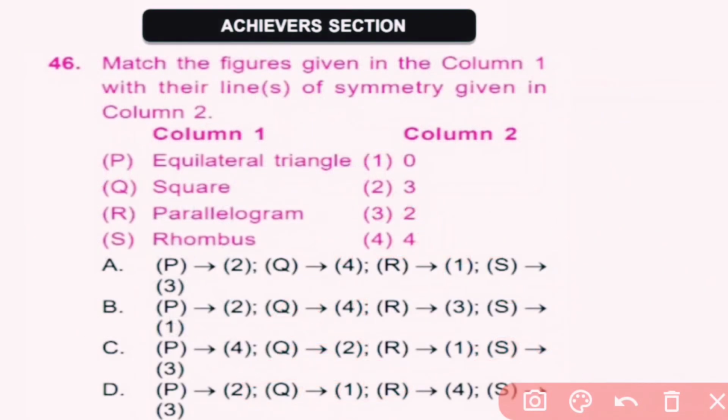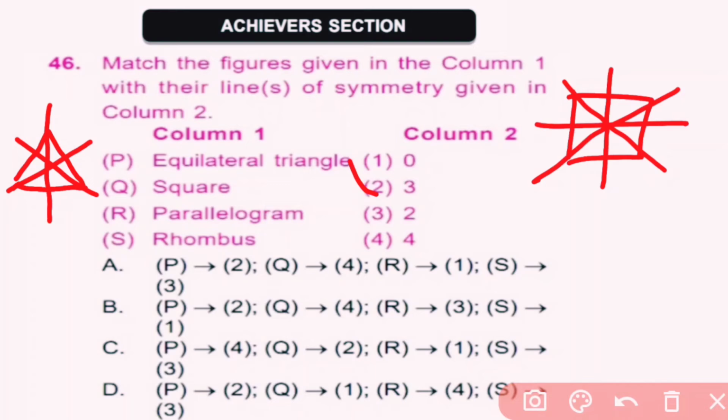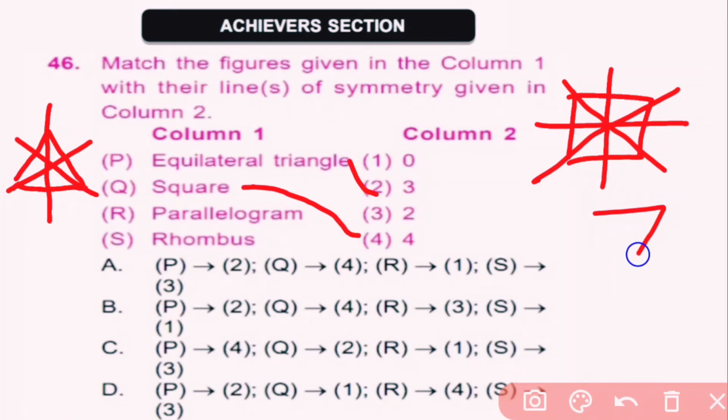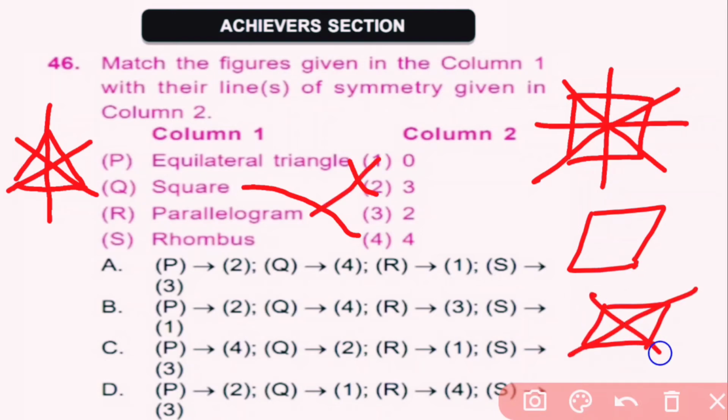Next section is the achiever section. Question number 46. Match the figure given in column 1 with their lines of symmetry given in column 2. Column 1, equilateral triangle. Equilateral triangle means all sides are the same, so 3 lines of symmetry are possible. So P2 is the correct match. For square, 4 lines of symmetry are possible, so Q4 is correct. For parallelogram, 0 lines of symmetry, and for rhombus, 2 lines of symmetry are possible. So here A is the correct answer.